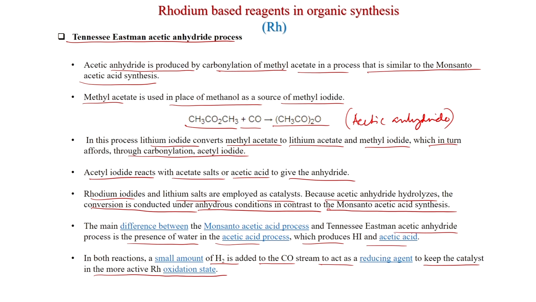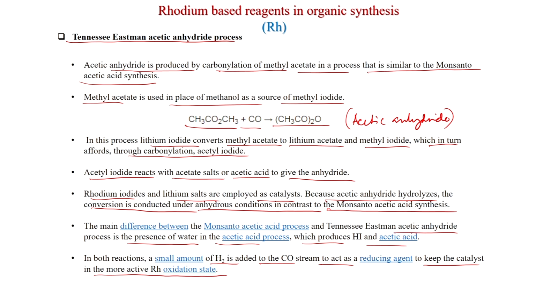So, one difference is that in the Monsanto process, you have to use water, which will generate the hydrolysis of acetyl iodide to acetic acid, and in this case you cannot use the water. Here the acetate anion will react with the acetyl iodide to generate the acetic anhydride.